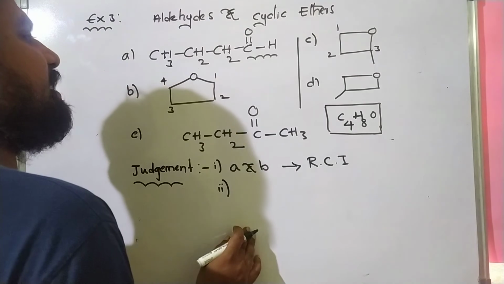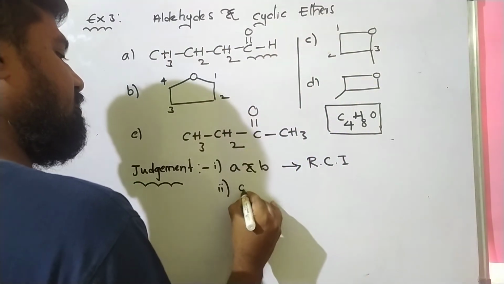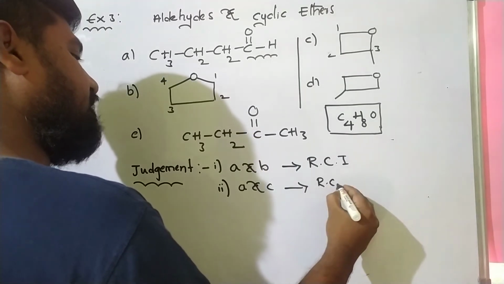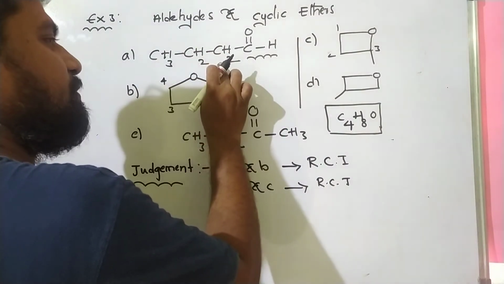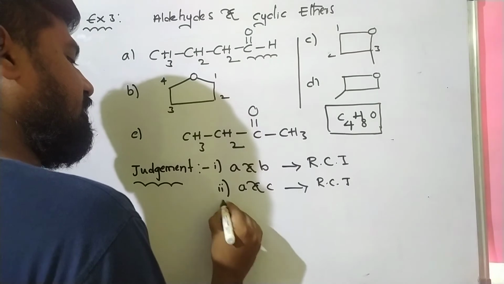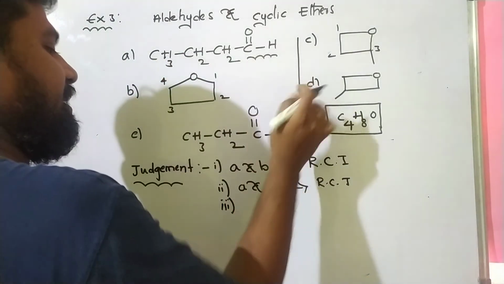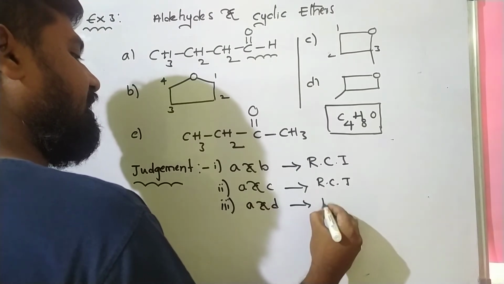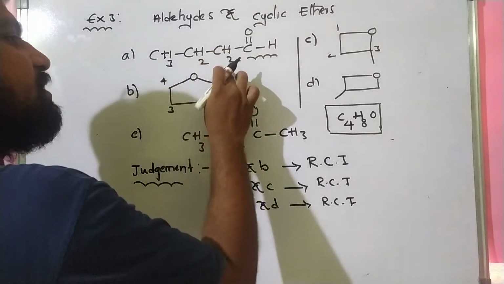The second judgment is A and C. A and C also ring chain isomers because A is open chain compound, C is a ring compound. Next, third judgment is A and D. A and D also ring chain isomers. Open chain and a ring.